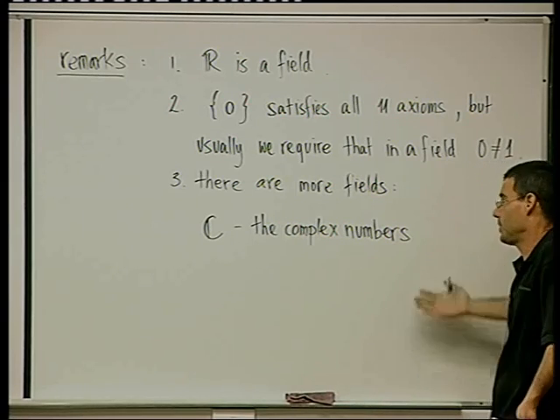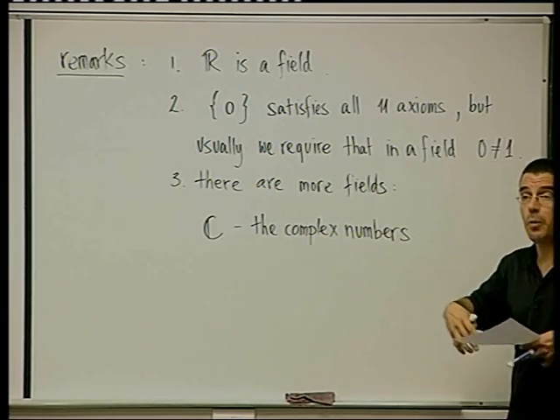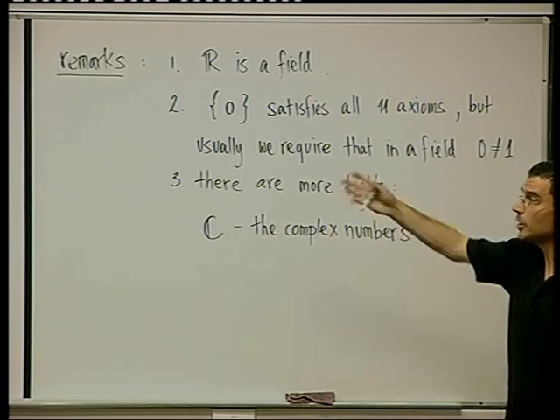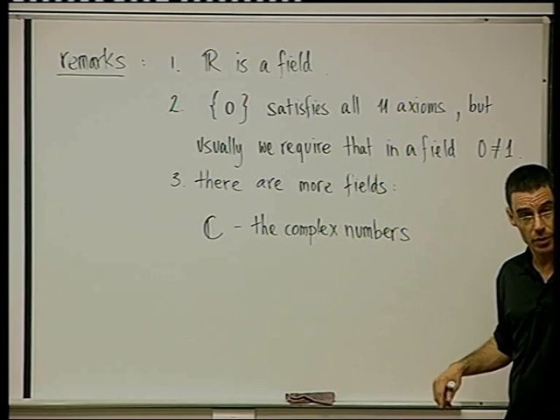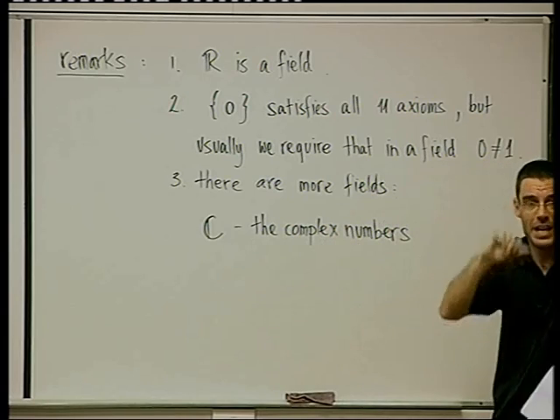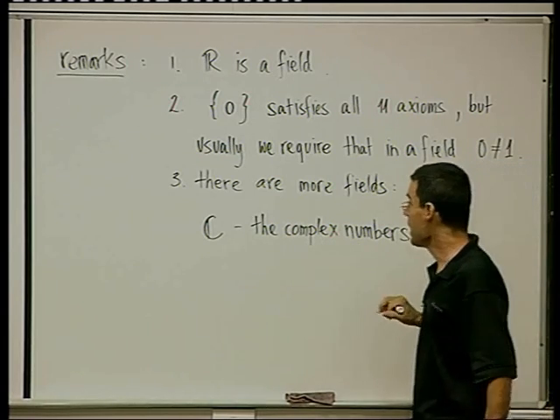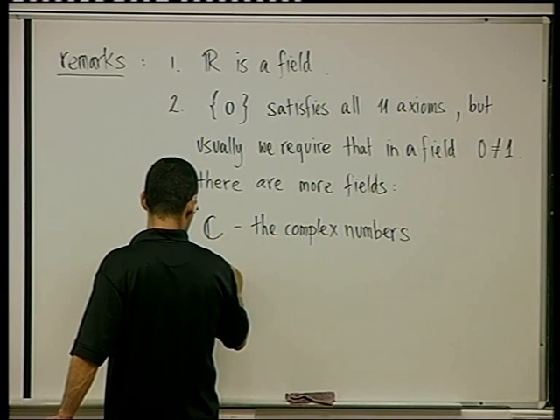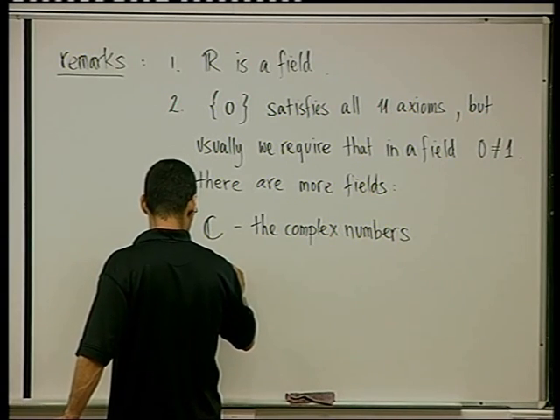But we first have to define them and define how we add complex numbers and how we multiply complex numbers. And then gradually we're going to see that all these 11 axioms hold for addition and multiplication of these mysterious imaginary numbers.